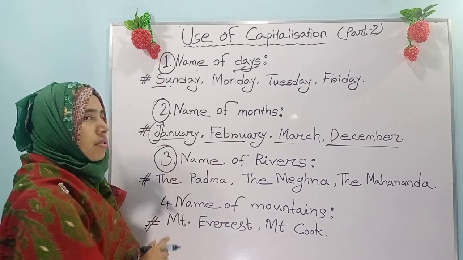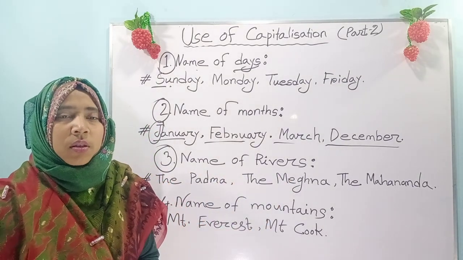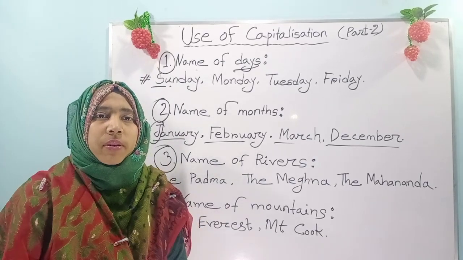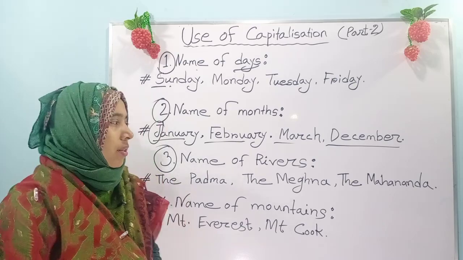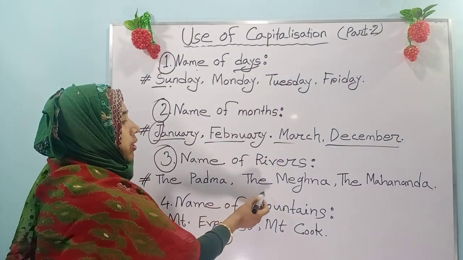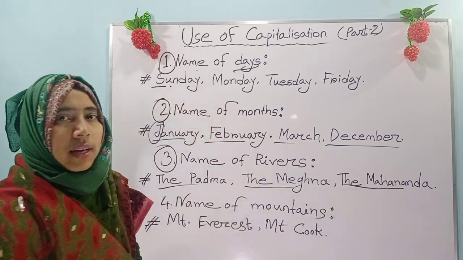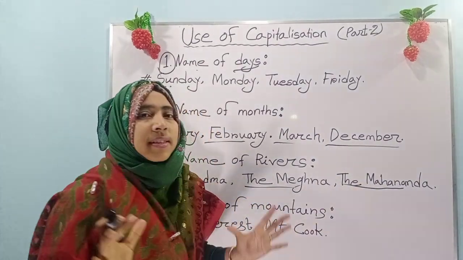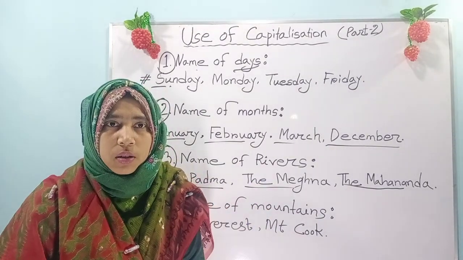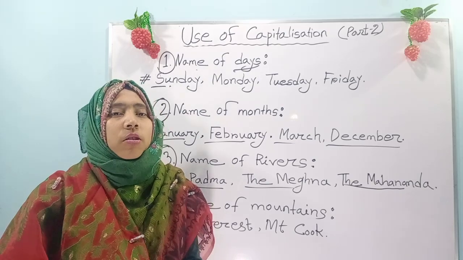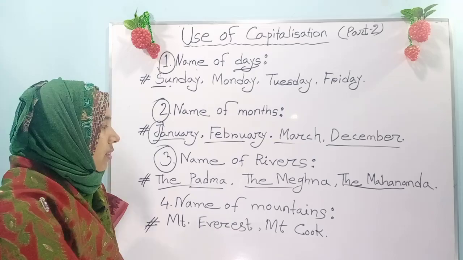And next, third one, names of rivers. For every type of river, we have to use the first letter in capital letter, like the Podda, the Meghna, the Mahananda. And here we see Mahananda is a small river. Podda is a big river. But for small or for big, we have to use the first letter in capital letter.